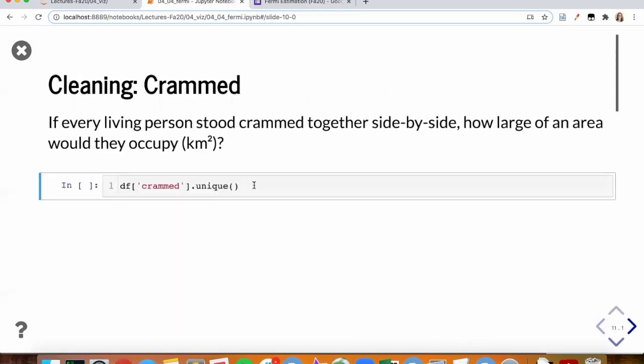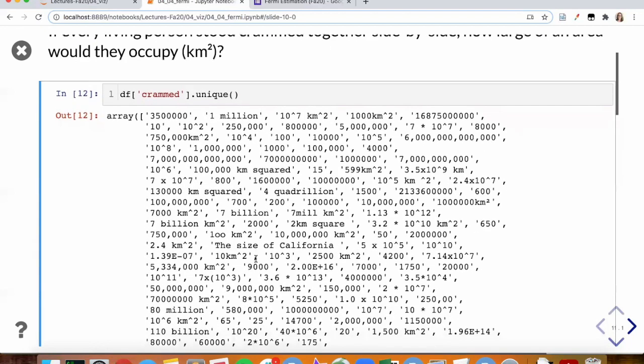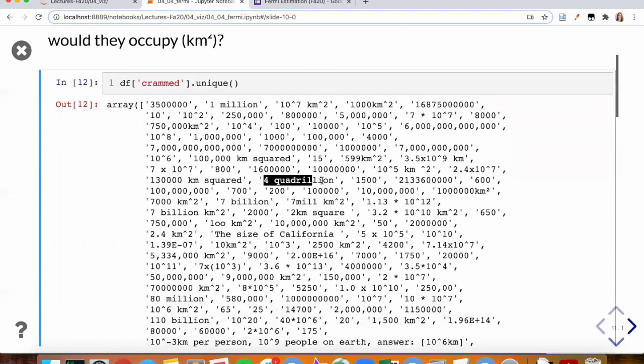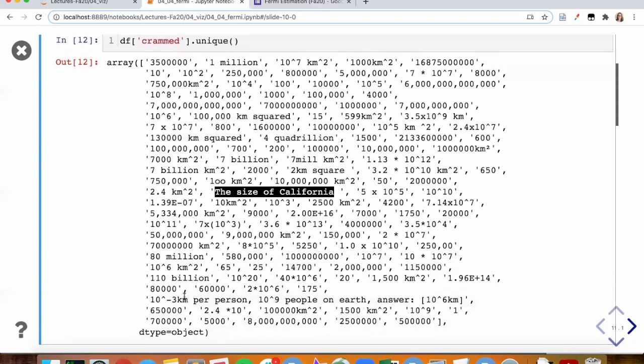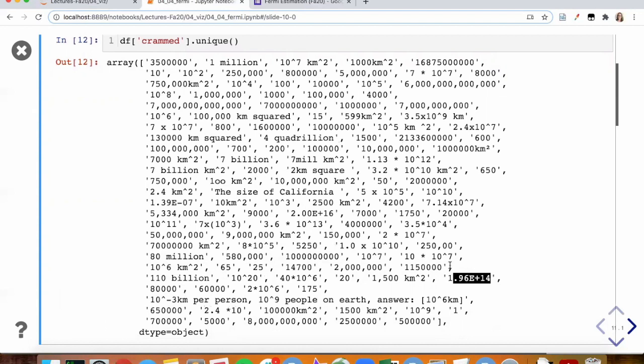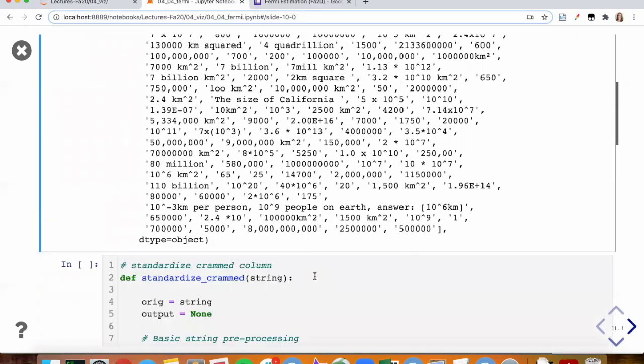Doing the same process, I'll go through it a little more quickly with the next two because the steps are the same. It's just the details that differ. If we take a look at all of the unique ways in which you all specified how large of an area individuals crammed together side by side would occupy, we've got some quadrillion numbers. We've got some strings where people said the size of California. We have people that explained their thinking, people who use scientific notation in a whole bunch of different ways, and people that included units or didn't include units.